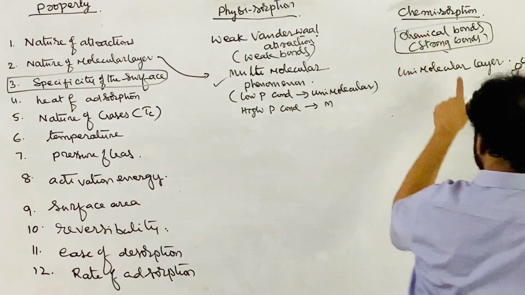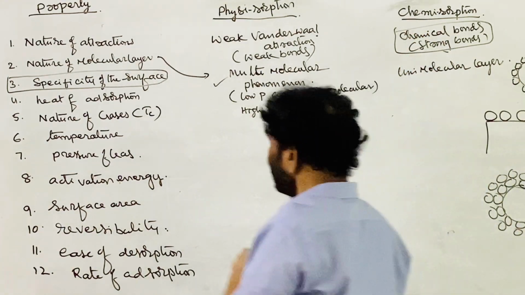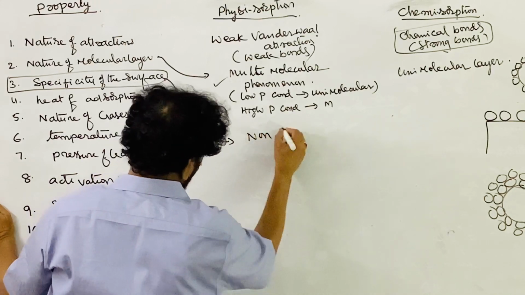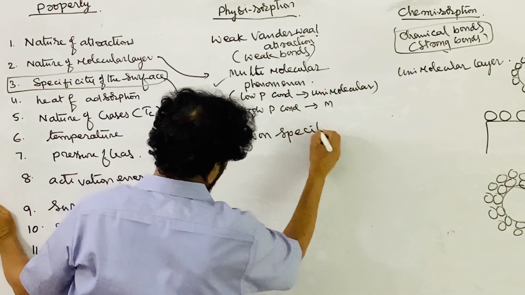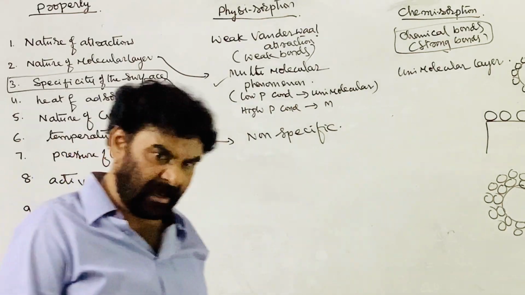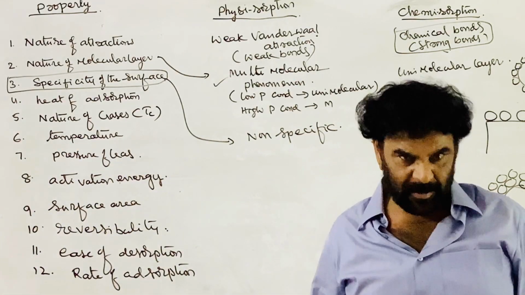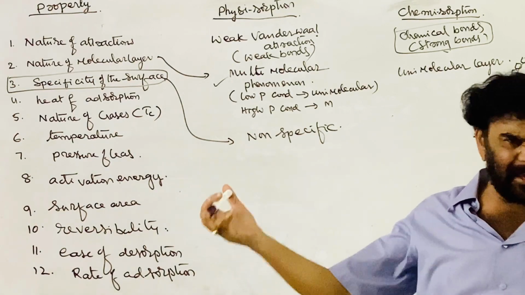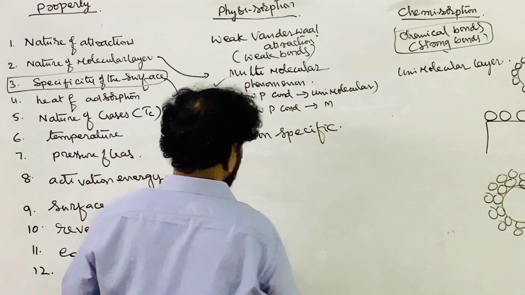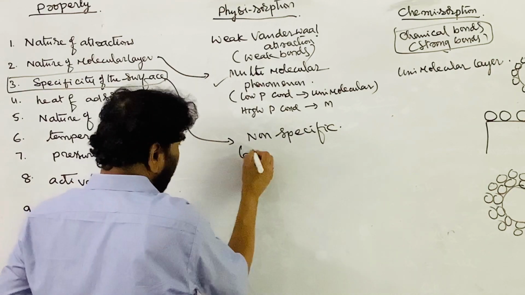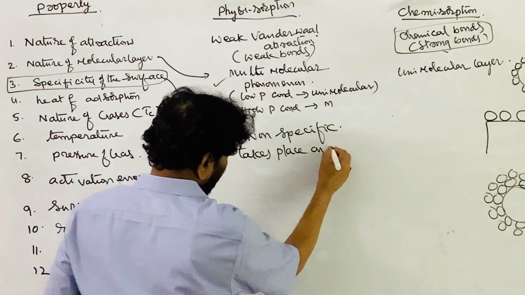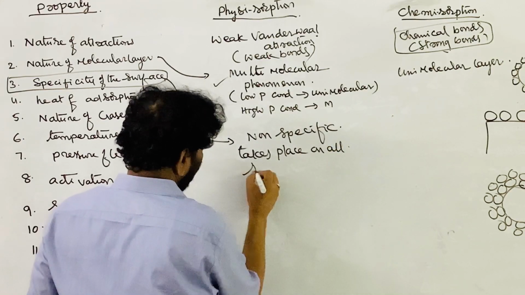For example, hydrogen is adsorbed on charcoal, hydrogen is adsorbed on silica gel. Like this we can take any number of examples. It is non-specific and takes place on all surfaces.